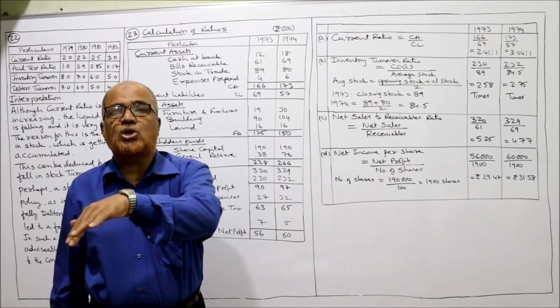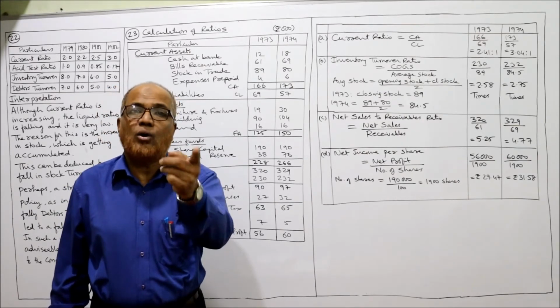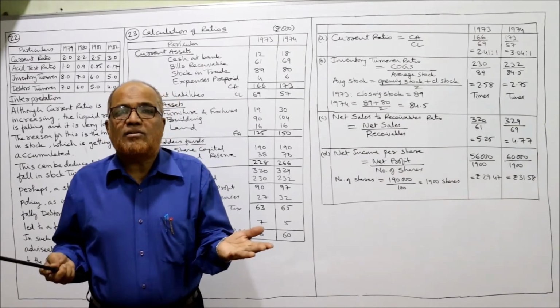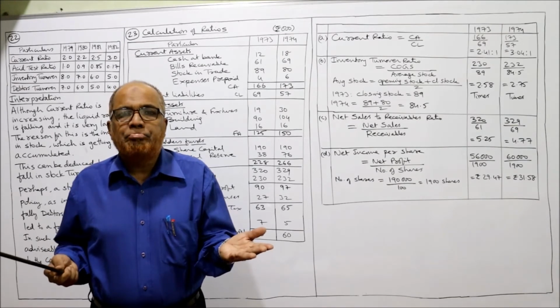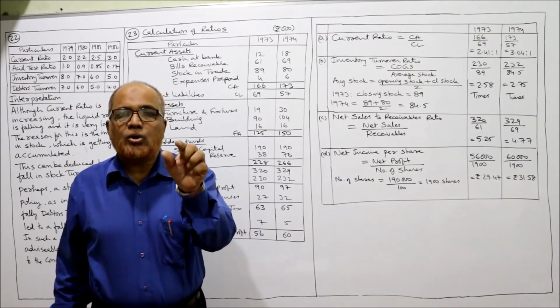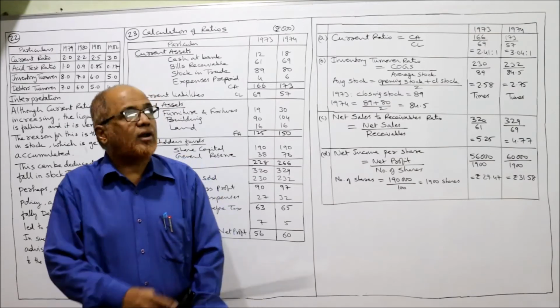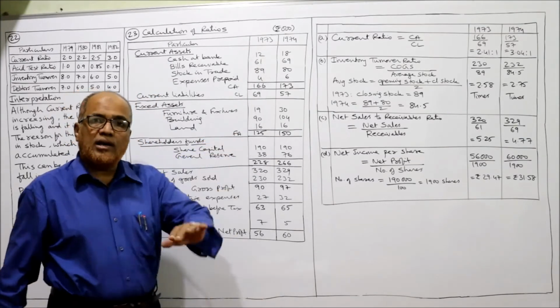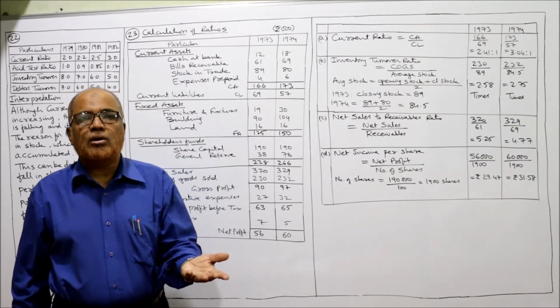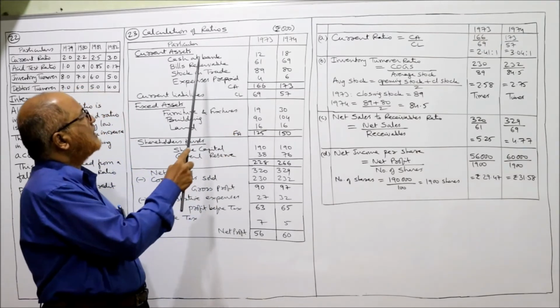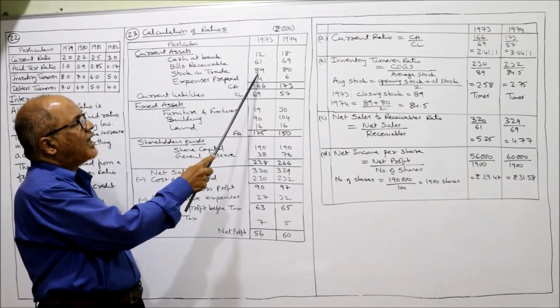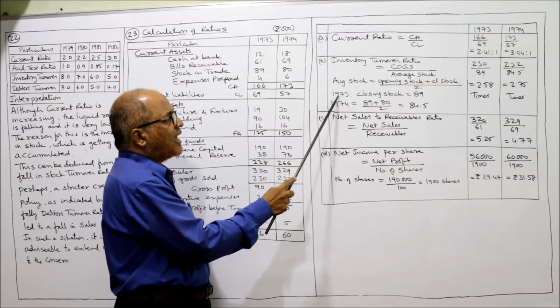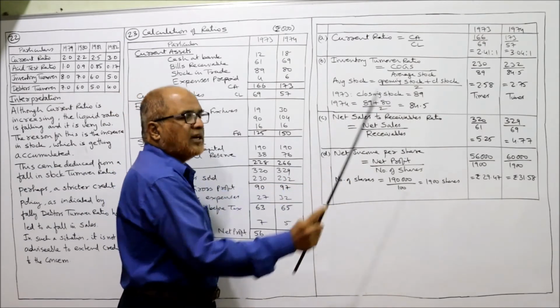1972 closing stock will become 1973 opening stock. But 1972 data is not given, so we cannot calculate average stock for 1973. So alternatively, I can take the closing stock. What is the closing stock of 1973? Stock in trade 89. So I am taking here 1973 closing stock 89.